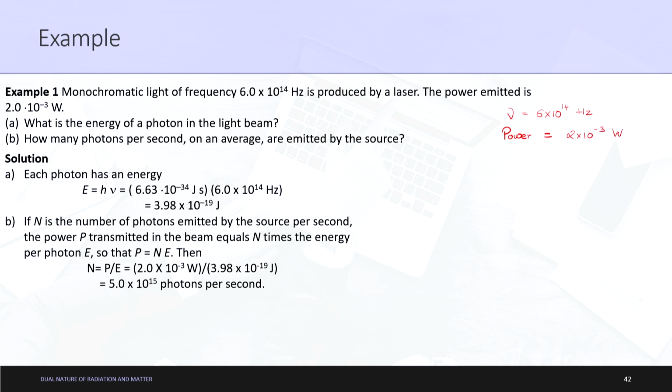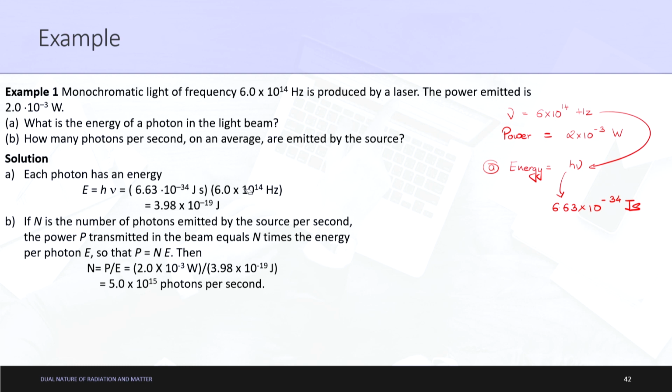The question first asks, what is the energy of a photon in the light beam? As we know, a photon has energy equal to h nu. As nu is directly given to us, you can write A: energy is equal to h nu. What is the value of nu? Nu is already given in the question. What is the value of h? Please remember that h is equal to 6.63 into 10 to the power minus 34 joule seconds. Just putting in the values, I am leaving out the mathematical multiplication. The final energy you get for a single photon is 3.98 into 10 to the power minus 19 joules.